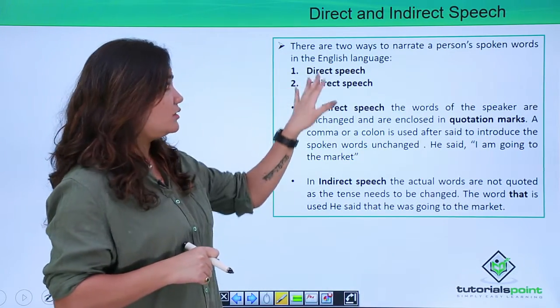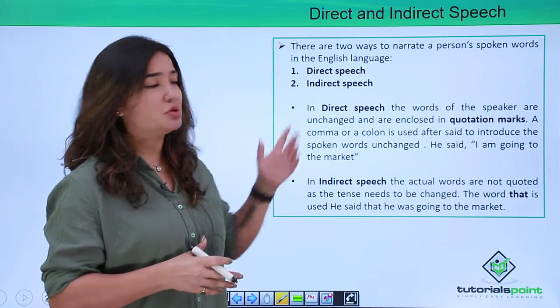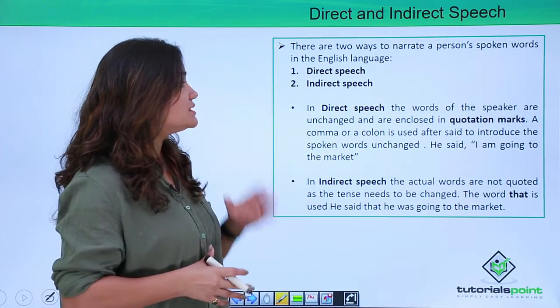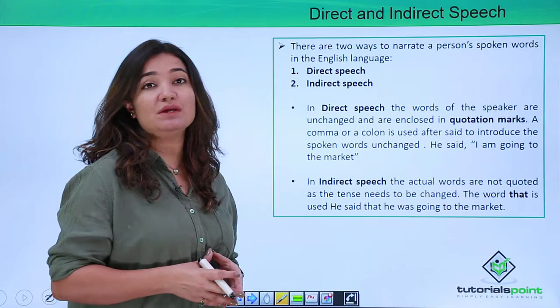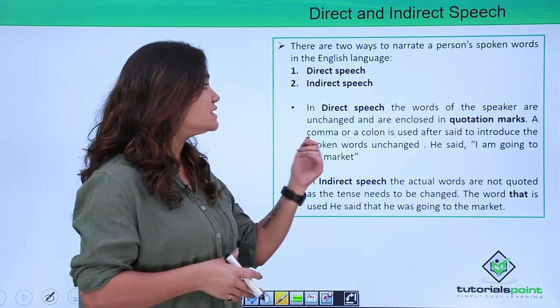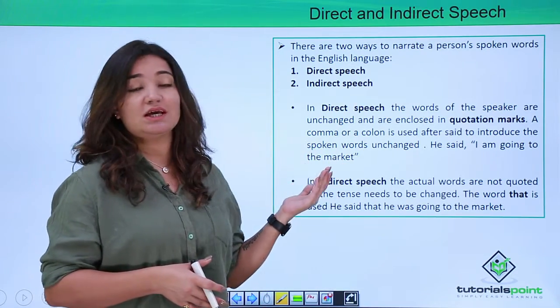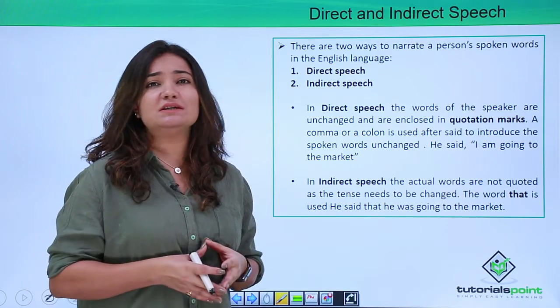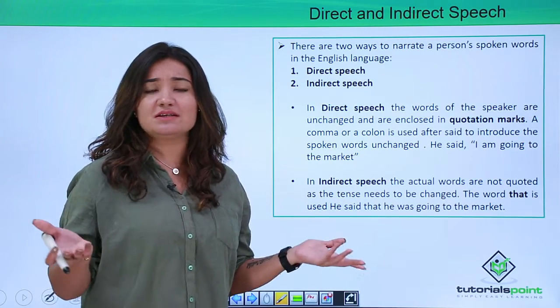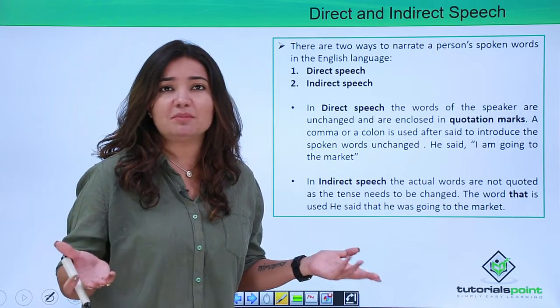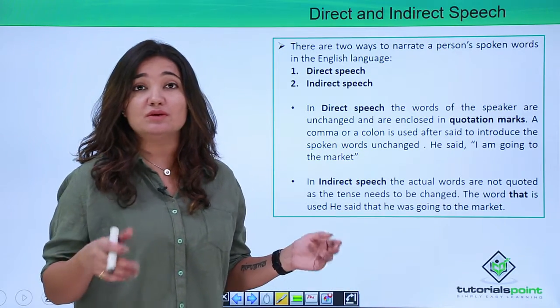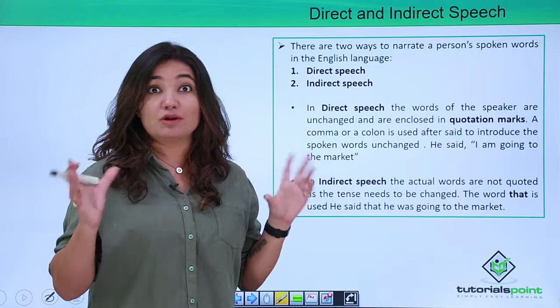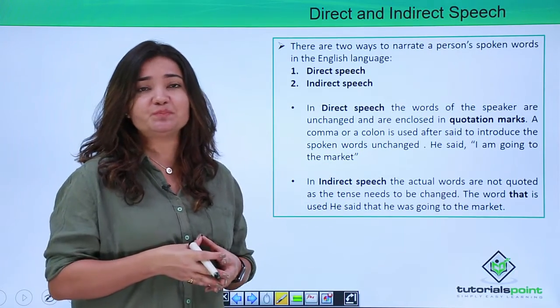Okay. Now, direct, indirect, two ways, I've already discussed it with you. Now, what is direct speech? In direct speech, the words of the speaker are unchanged and enclosed in quotation marks. We might have seen this in many places, maybe sometimes reading in magazines, newspapers, or even in those WhatsApp messages that we see.